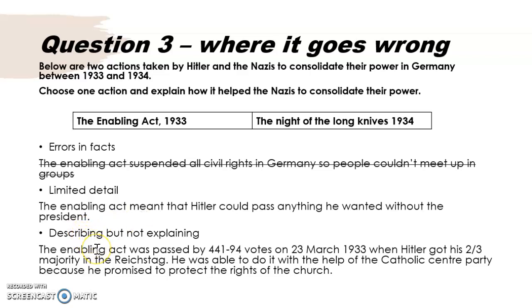Furthermore, and perhaps most commonly, is where people describe more than they explain. They tell all about the event, they give lots of information, but they do not go on to explain how that event helped the Nazis to consolidate their power. And you can see here that this is just description of the Enabling Act. There is no development of how it allowed Hitler to be more powerful. And these are indeed where most people go wrong.